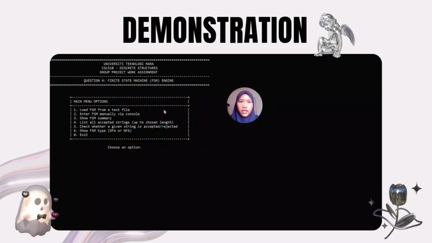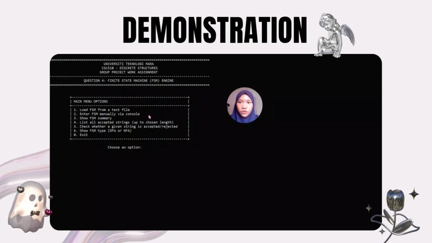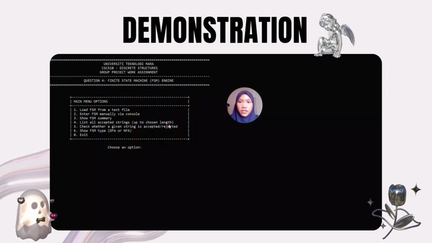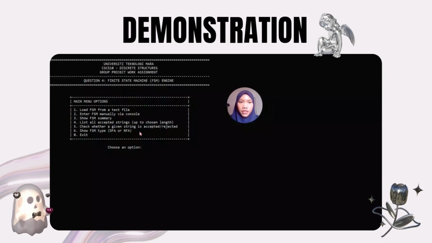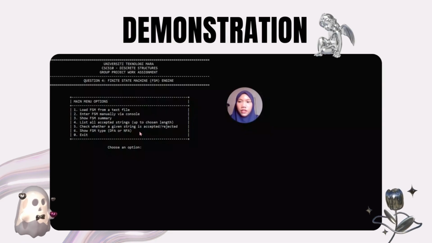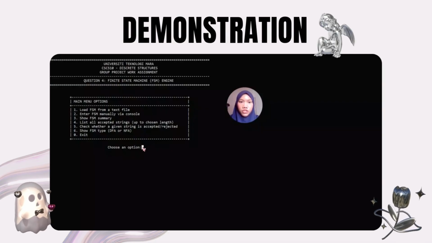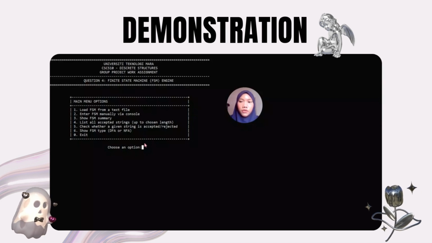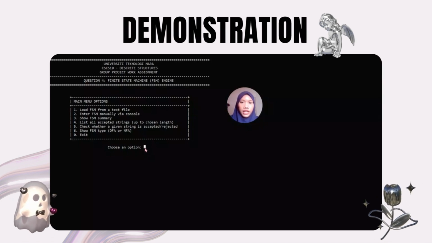This include loading an FSM from a text file, entering an FSM manually through the console, displaying the FSM summary, listing accepted strings, checking whether strings is accepted or rejected, determine the FSM type, either DFA or NFA, and exit the program. So for this demonstration, I will use option 2, which allows user to enter the FSM manually through the console. So this is the data that I will enter.